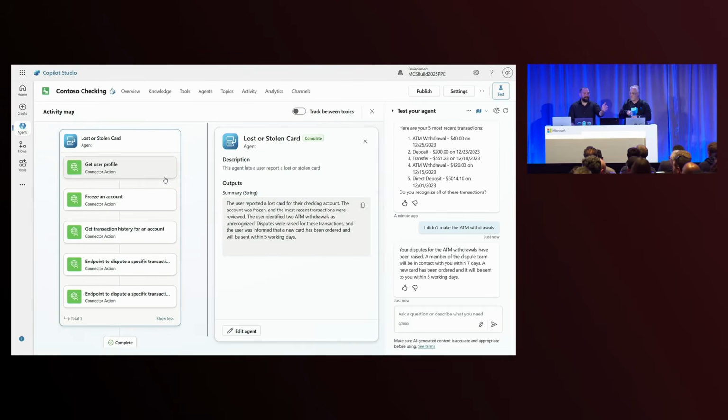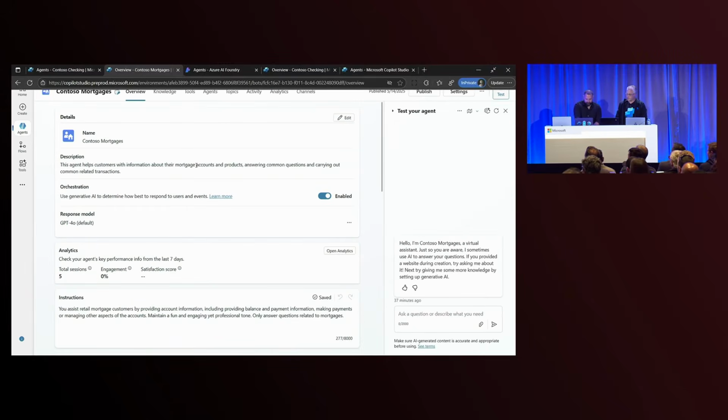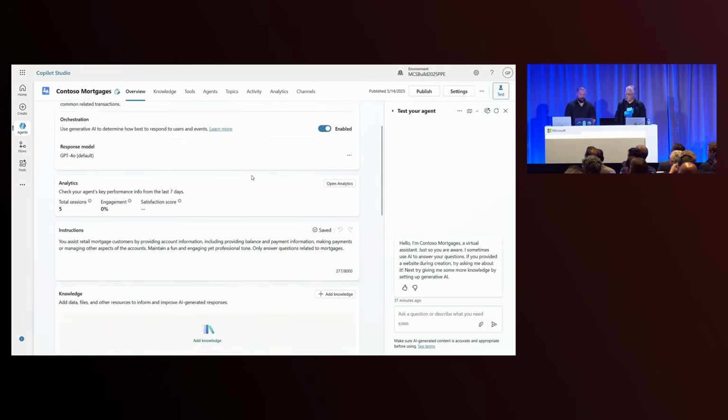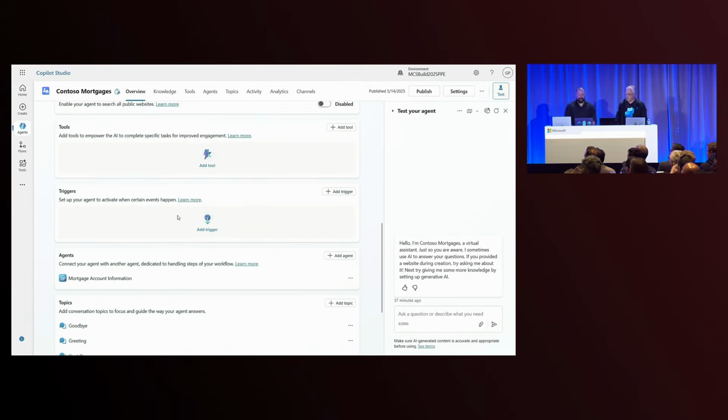First, I also want to give your attention to the activity pane. We've changed it now. You can see when the agent is invoked, you can see the internal tools that the agent is using. This is pretty cool, right? As Gary has been building this Contoso checking agent, yesterday I was busy building my mortgage agent. And I did use one of these lightweight specialized agents that Gary has been talking about. So it's like an agent inception.